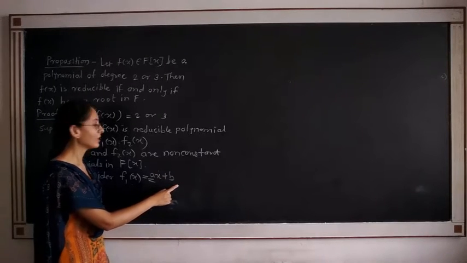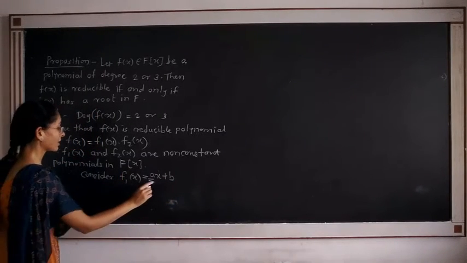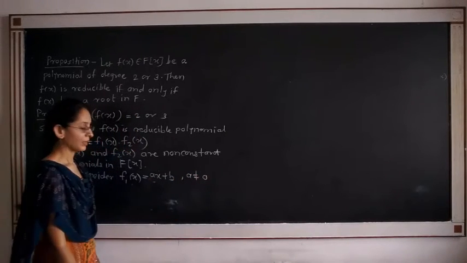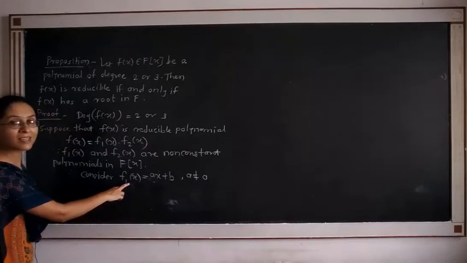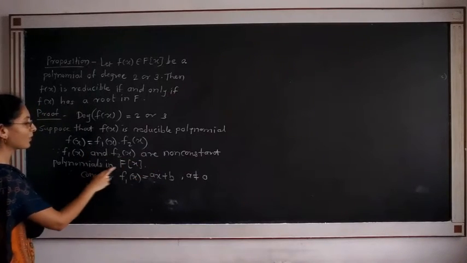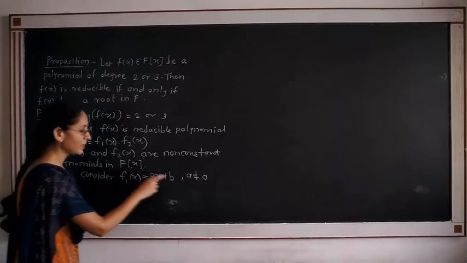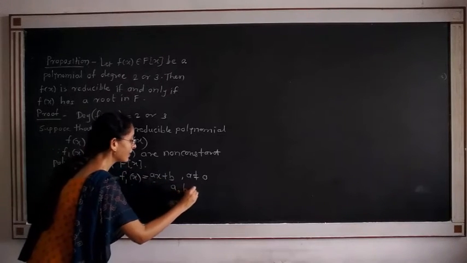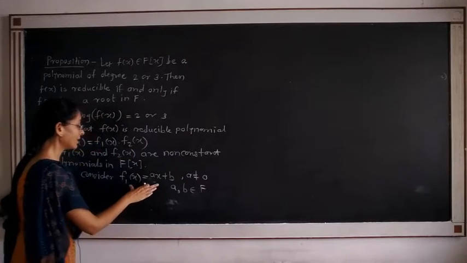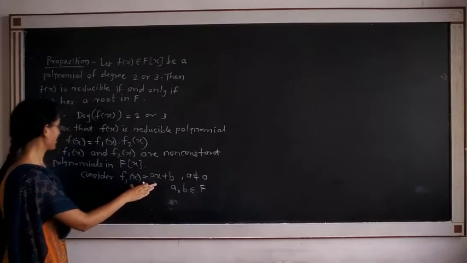This is not a possible case. Therefore, consider a not equal to 0. Now, f1(x) and f2(x) are non-constant polynomials in F[x]. So, mention that a, b belong to F. Good. Now, this is the polynomial f1(x).